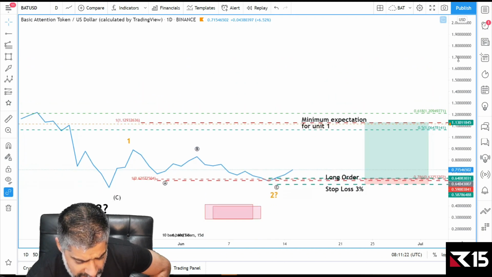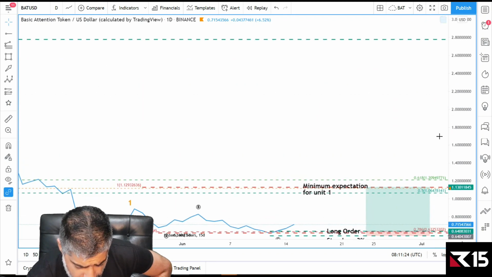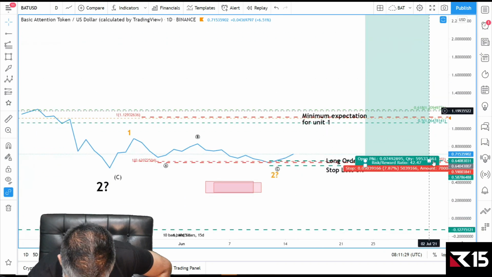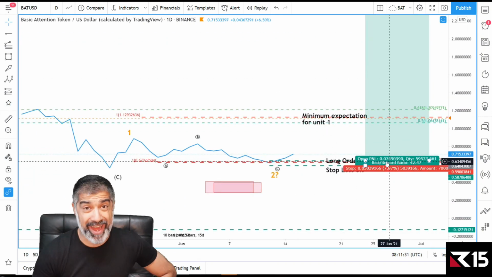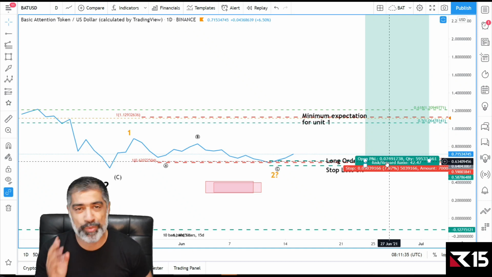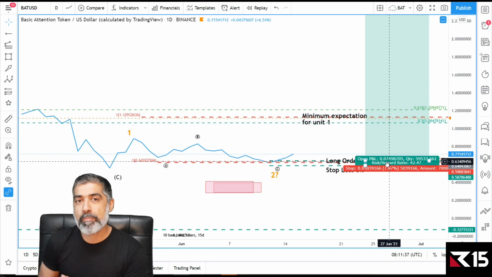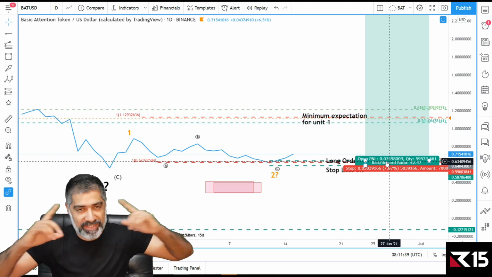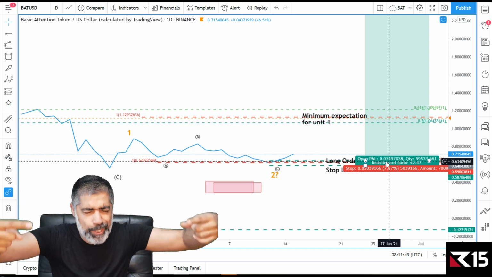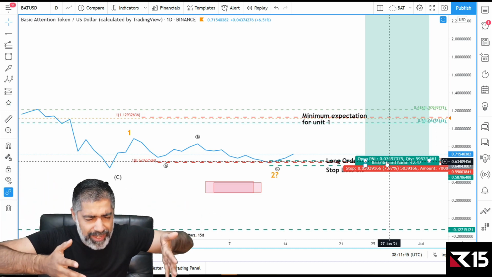But more importantly, if we end up making the initial price target, then that is a 42x, right? That's 4,000%. Let's just say half of a position, which is 1.5%. 40 times 1.5 is 60%. Just so you know, I used to be a math teacher, so I'm doing fast math for you.